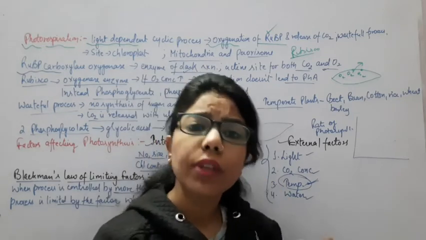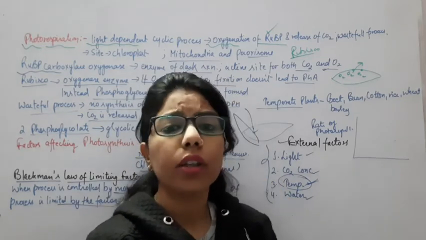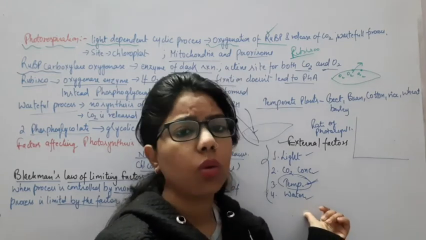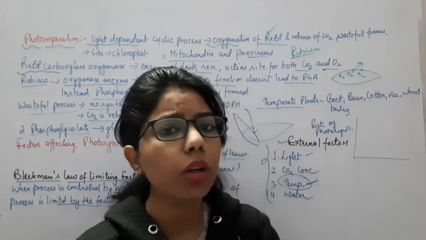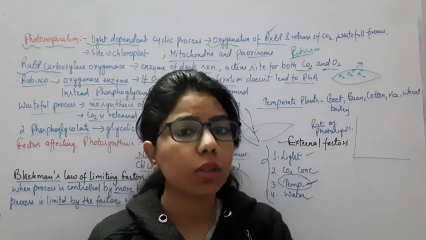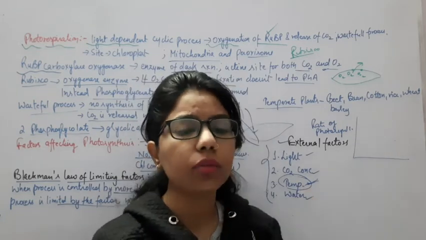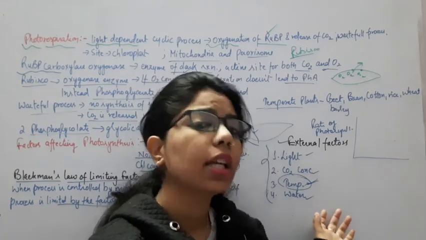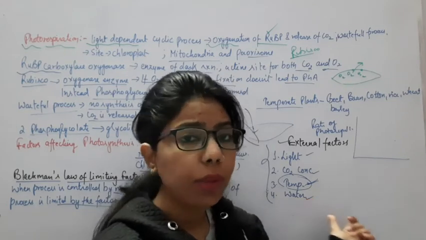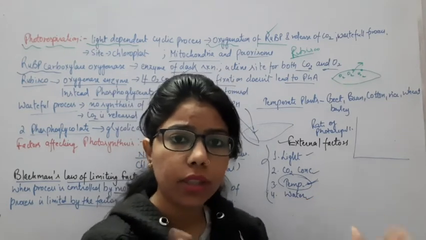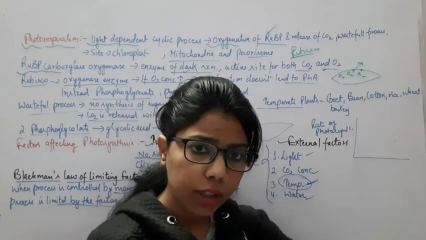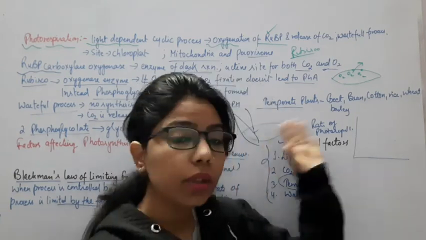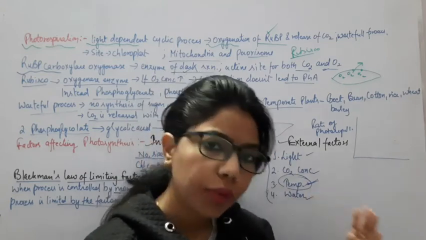Comes the water. We know that water is important. Why? For the splitting of H2O. If there is no splitting of water molecules, there will be no release of oxygen, and the role of photosynthesis is the release of oxygen. Ultimately, there will be no exchange of gases between O2 and CO2, the CO2 will not enter inside, and there will be no photosynthesis. So here we have discussed how these factors are affecting photosynthesis.